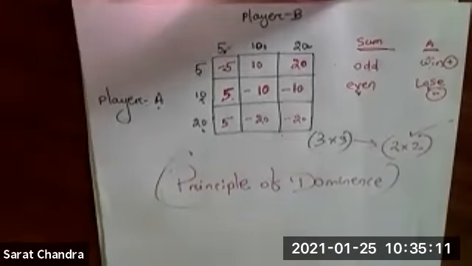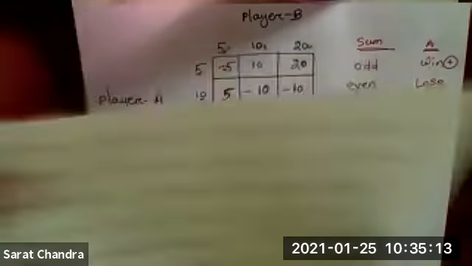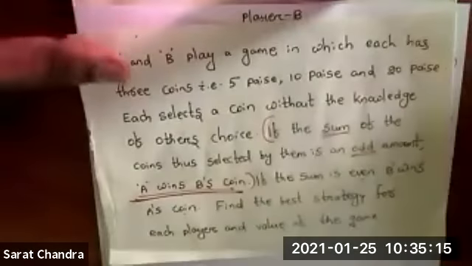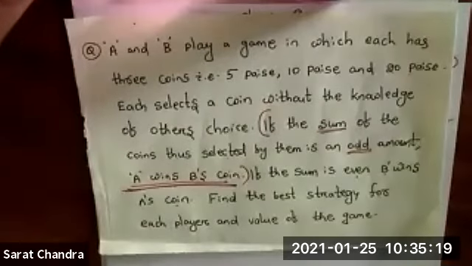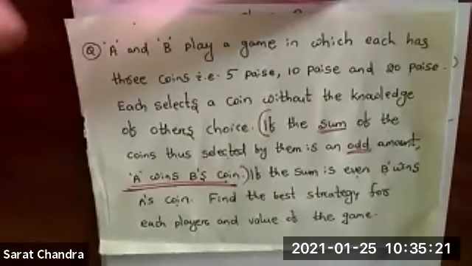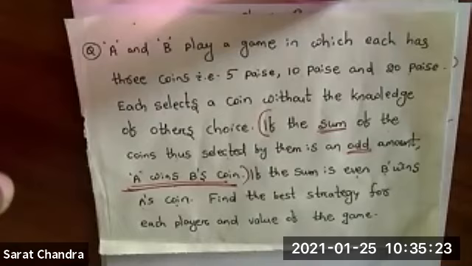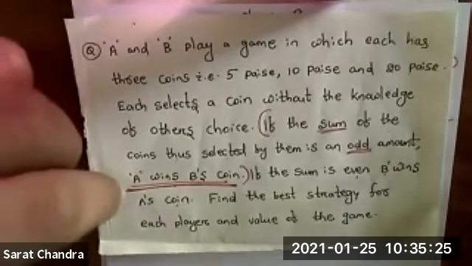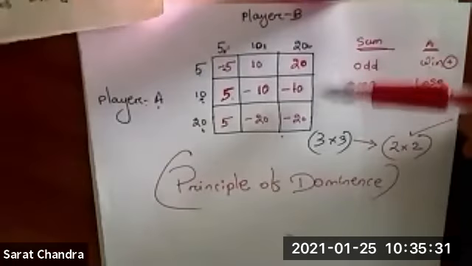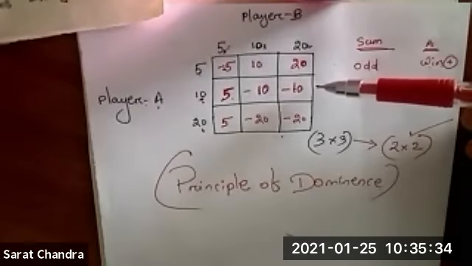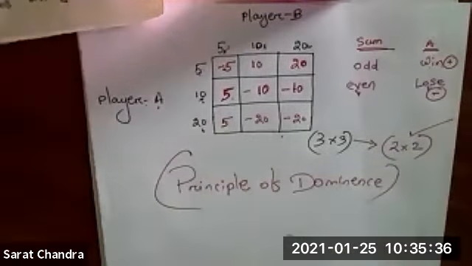This is a little bit difficult problem. They have never asked such a problem in the exam, but for your benefit I have given it. The difference is that in this kind of problem the matrix is not given directly. Normally they will give the matrix in the question paper, and then it will be very easy to solve.